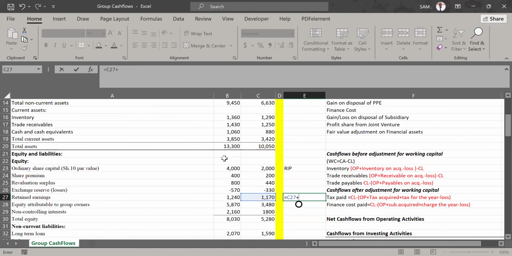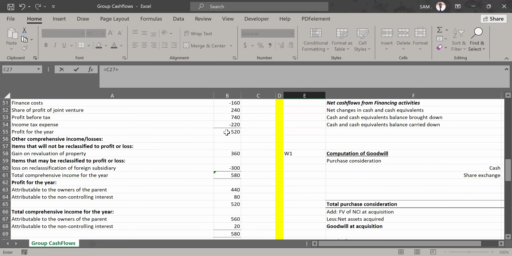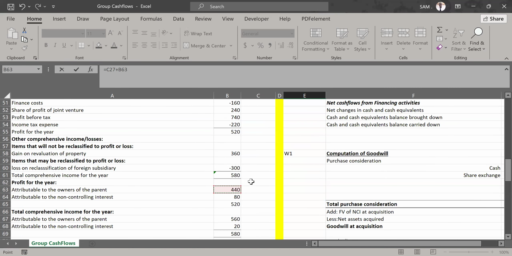And the profit for the year which we are adding here, remember we're dealing with group accounts. So we are not going to add the total profit for the year for the group. No. We are looking at the amounts belonging to the parent shareholders. Because you know a group has both parent and subsidiary, we are done with the subsidiary. So let's go to the parent. Under profit for the year, there is attributable to owners and attributable to NCI. So we are adding attributable to owners, right? So to the opening balance of retained earnings, 1170, we are adding the share of the profit meant for the parent shareholders, for the owners.